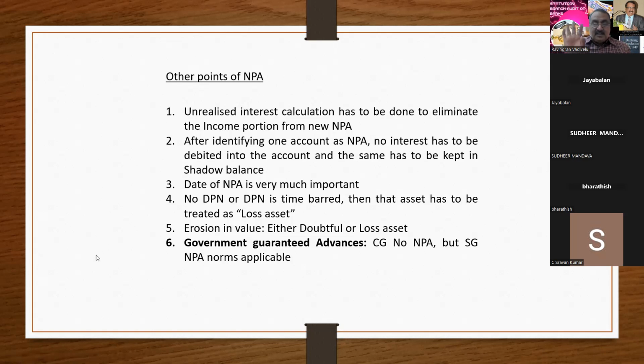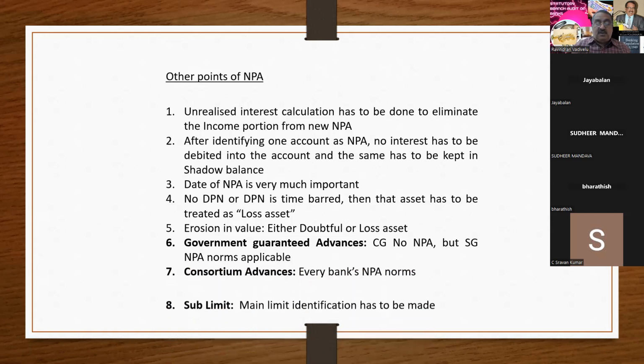Next one is, in a district, any loan sanctioned through the District Industries Centre, other than the central government schemes, say in Tamil Nadu, you can get UYEGP loan as well as NEEDS loan. All are guaranteed by the state government, so all the norms of NPA are applicable. But in the case of PMEGP, the Prime Minister Employment Generation Programme, the central government is giving the guarantee, so you need not worry about the NPA calculation. So that covers all the government guaranteed advances.